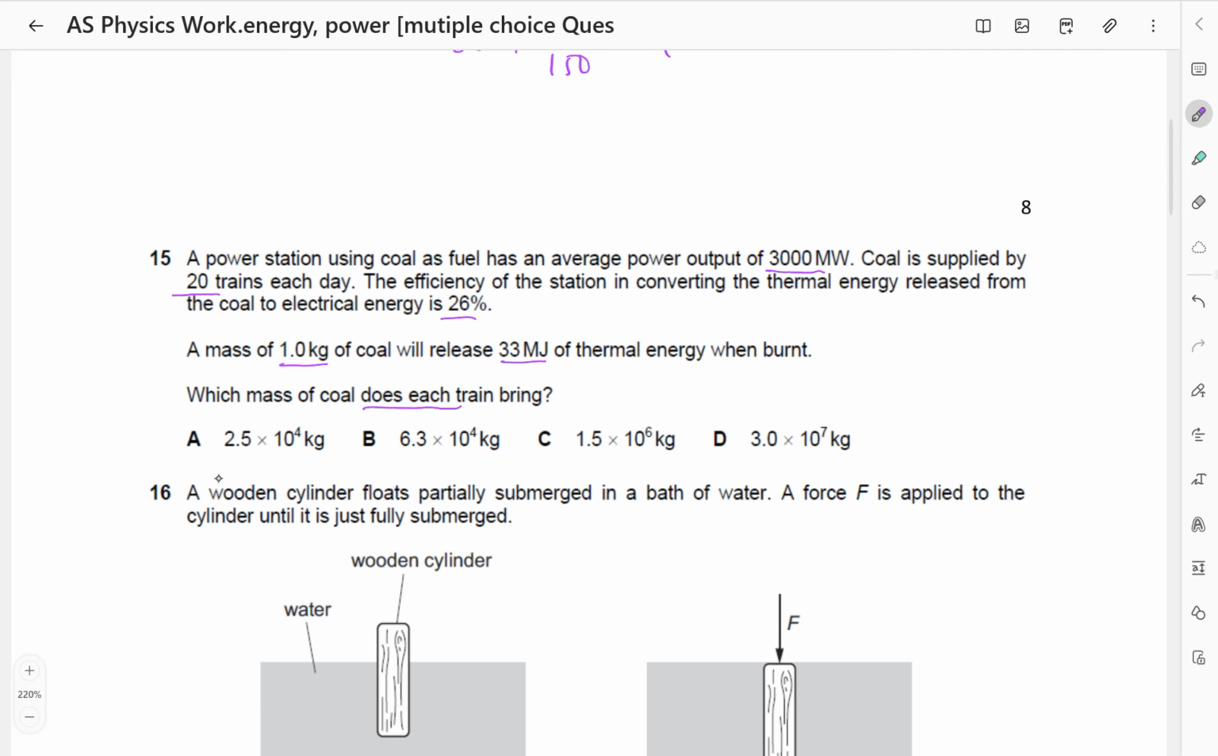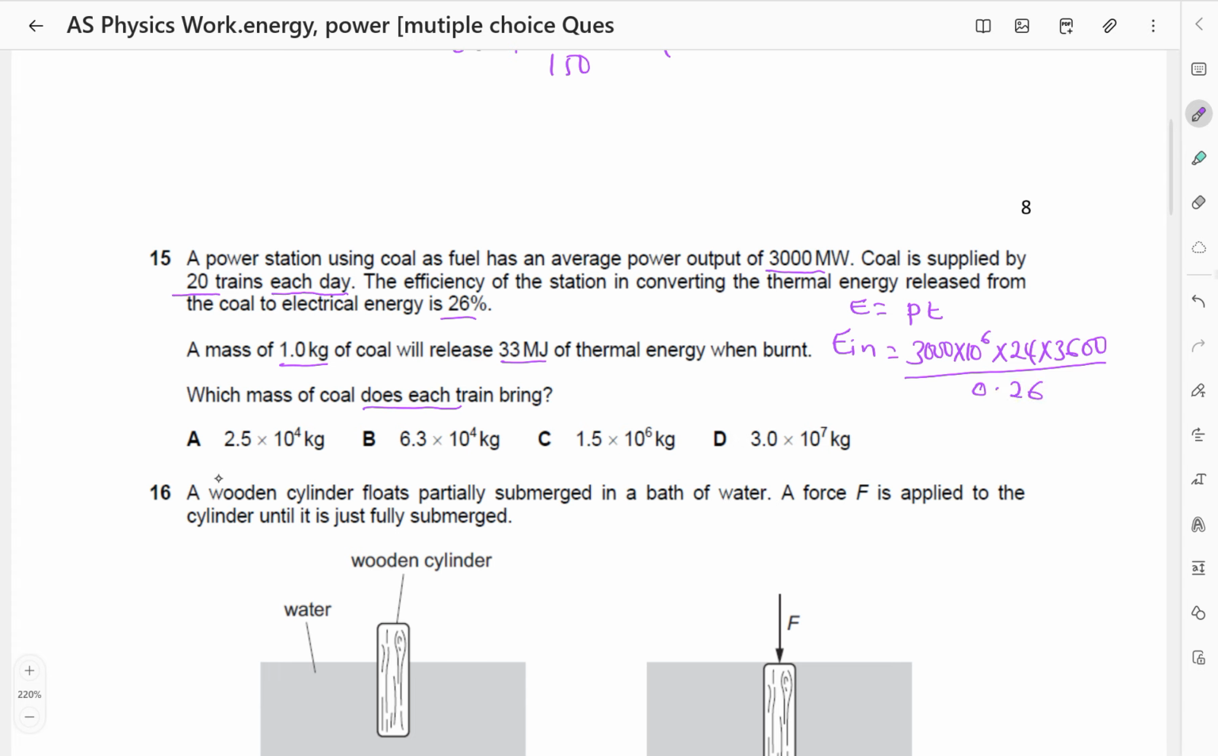First of all, we know that energy is equal to power times time. Let's see the energy input. So the energy input will be the power, which is 3000 megawatts. That is 3000 times 10 power 6. That is the power. Then times the time. The time is each day. One day is 24 hours times 3600 to change it to seconds. So that is the energy input. But remember, this is going to be divided by the efficiency, which is 0.26.